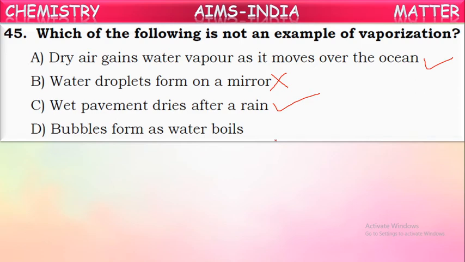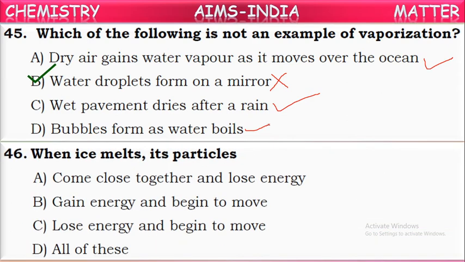When we boil water, we can see bubbles inside the container. That is because of vaporization of water. So only water droplet formation on mirrors is not because of vaporization. It is because of condensation. That is the correct answer here.